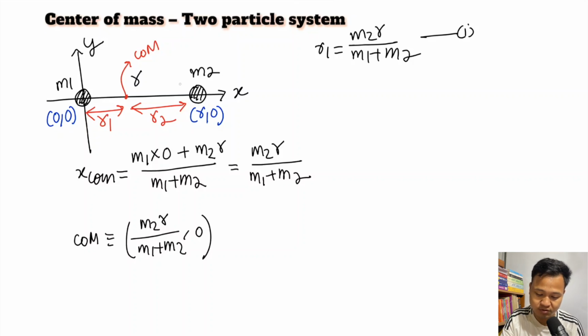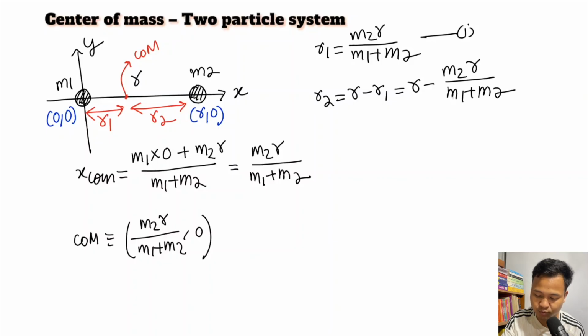Now what is R2? So how will we find this R2? This total distance is R and I know the value of R1. So what will be the R2? R2 will be R minus R1. So therefore R2 will be equal to R minus R1, which means R minus M2 into R divided by M1 plus M2.